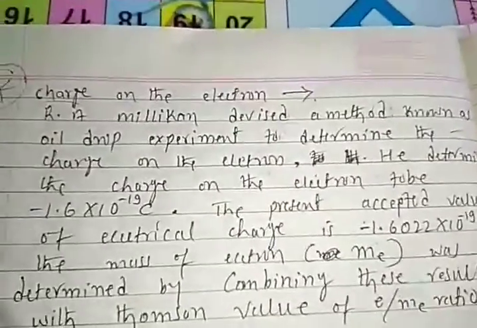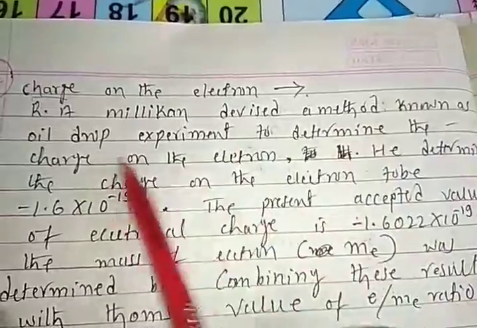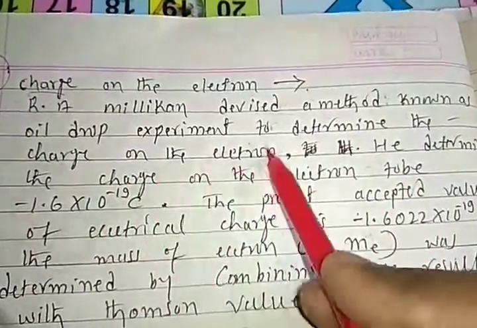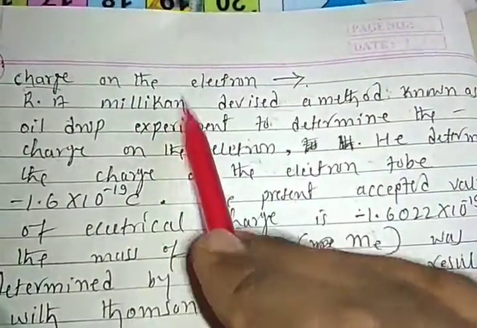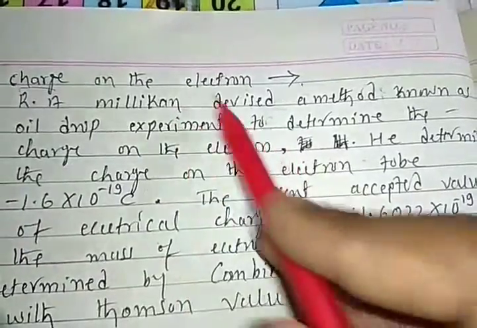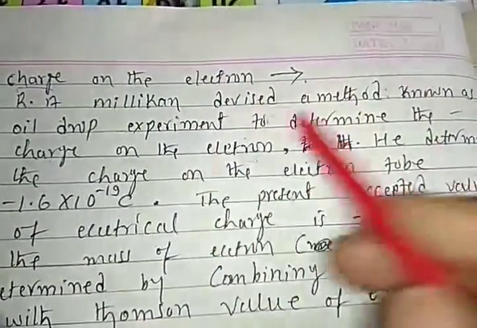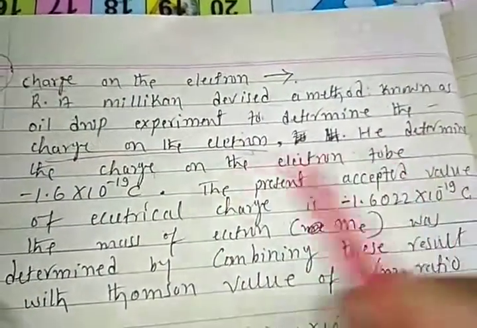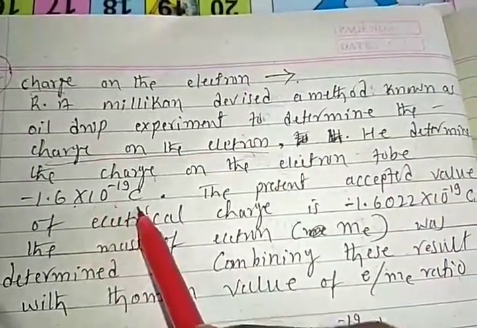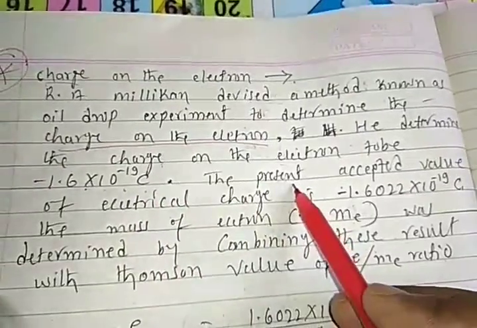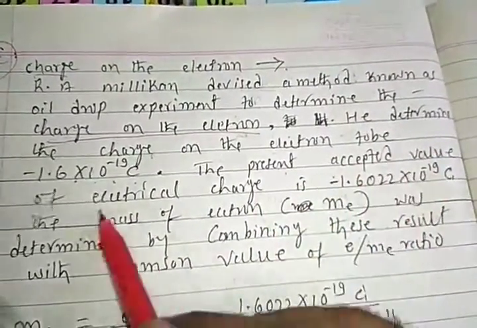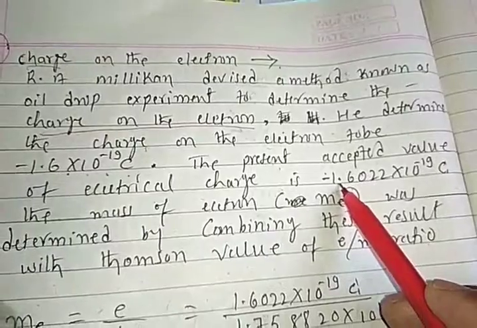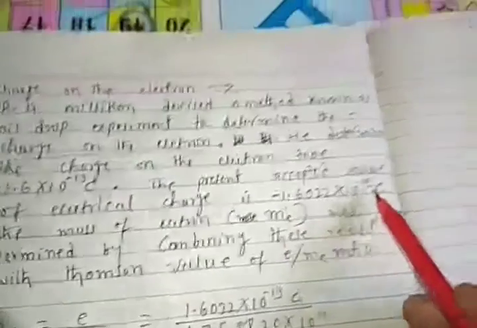R.A. Millikan is a scientist who determined the charge of electrons. He determined the charge of the electron to be 1.6 times 10 to the power of minus 19 coulomb. The present accepted value of the electrical charge is minus 1.6022 times 10 to the power of minus 19 coulomb.